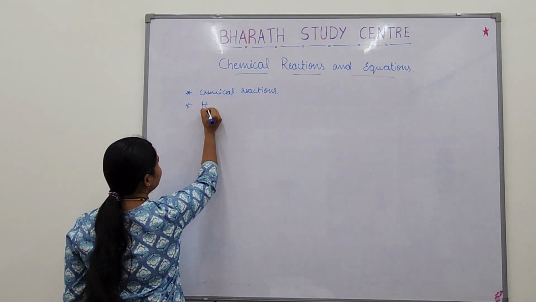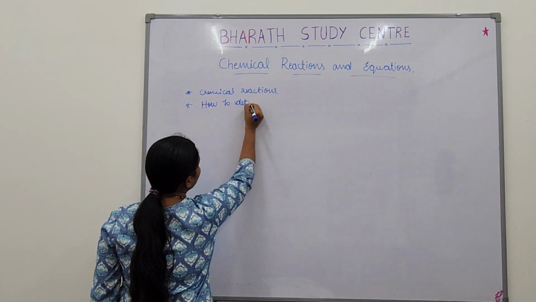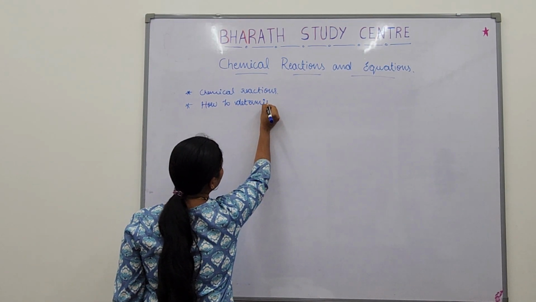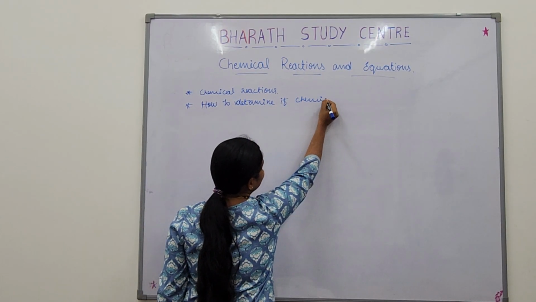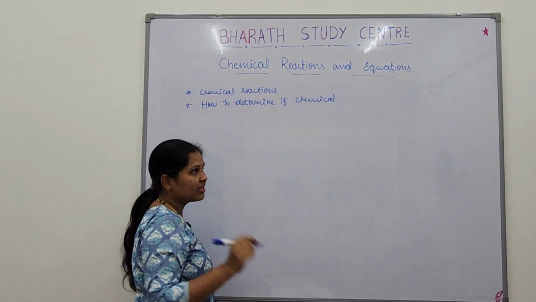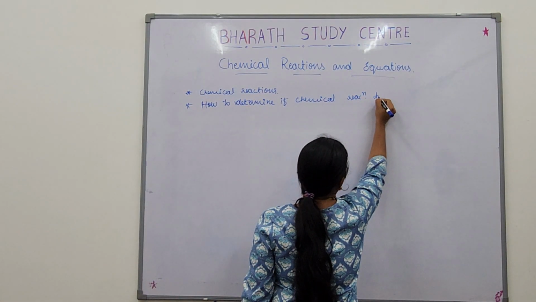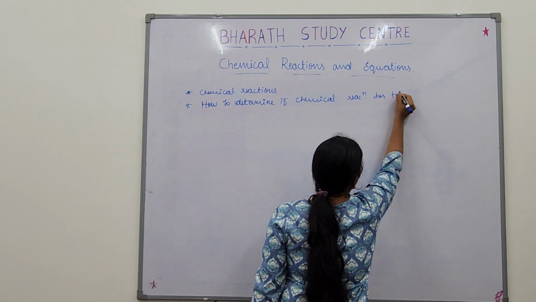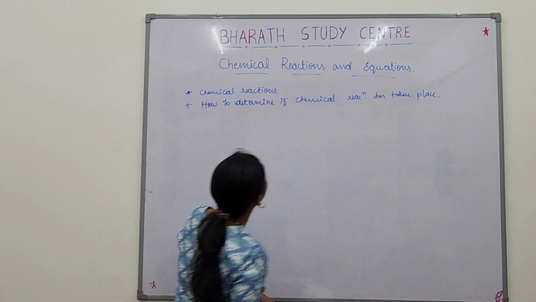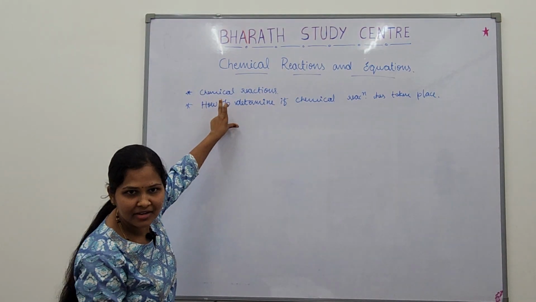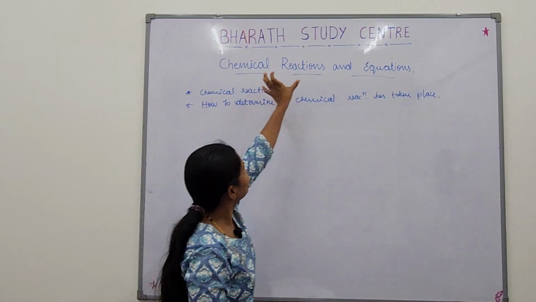How to determine if a chemical reaction has taken place? So, what is a chemical reaction? How to determine if a chemical reaction has taken place? That is the first part.